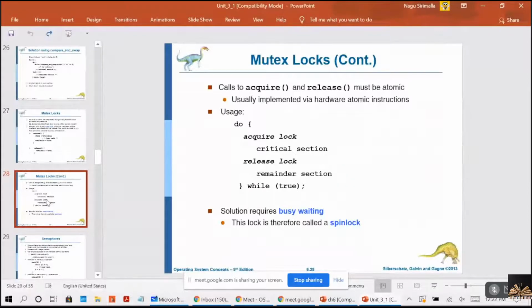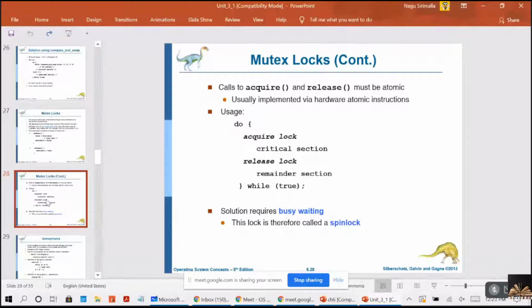So the main disadvantage of implementing the mutex is that it requires busy waiting. That is, while a process is in the critical section, any other process that tries to enter the critical section must loop continuously in the call to acquire. In fact, this type of mutex lock is also called a spin lock, because the process spins while waiting for the lock to become available.